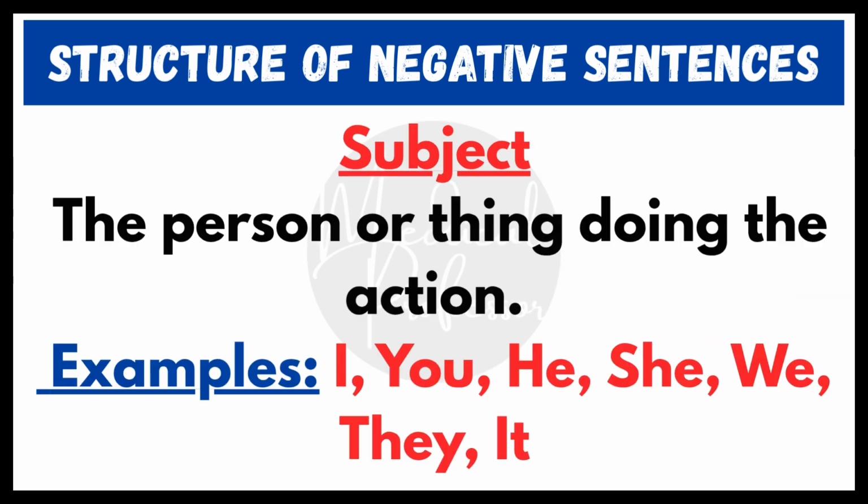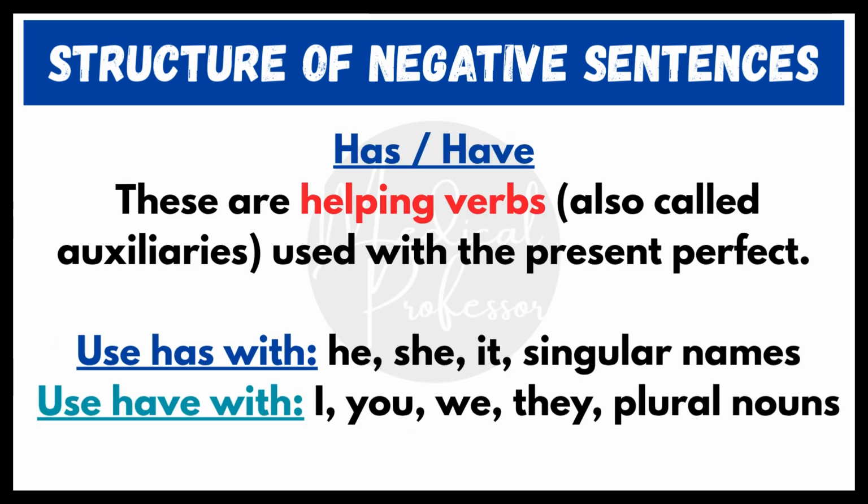Step by step breakdown. What is subject? The person or thing doing the action. For example, I, you, he, she, we, they, it. Have or has. These are helping verbs, also called auxiliaries, used with the present perfect. Use has with he, she, it, and singular names. Use have with I, you, we, they, and plural nouns.